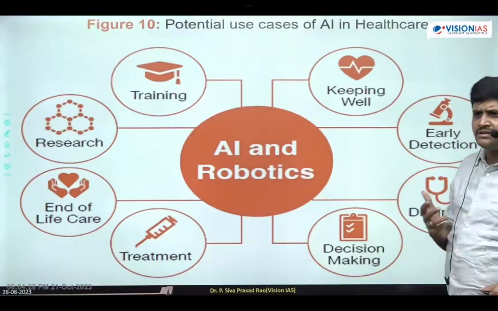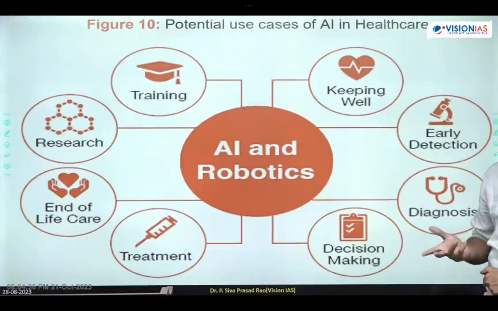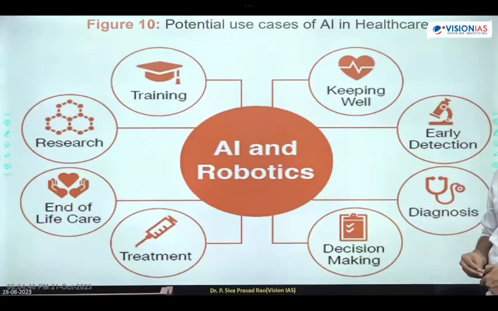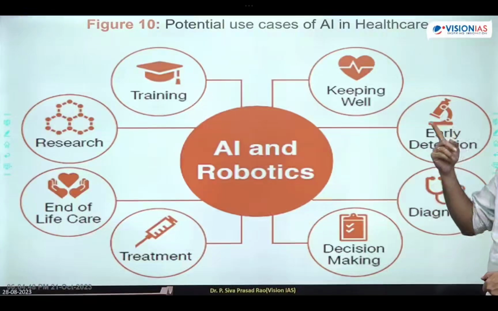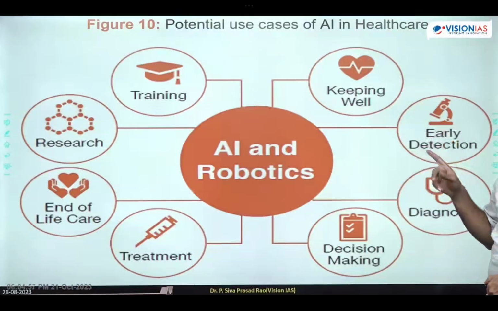In pandemic situations, in ICUs, intensive care units, many doctors are unable to perform their services. Paramedical staff is unable to perform their services because they are also infected. In such cases, can the robots play a key role, students? Yes. In disastrous situations these robots play a key role, and they are also used in training. These are the artificial intelligence and robotic applications that were asked in the UPSC examination recently. Got it, students? This is how artificial intelligence is useful.